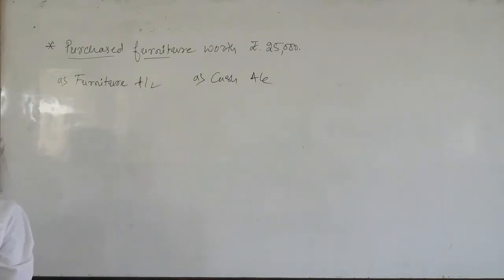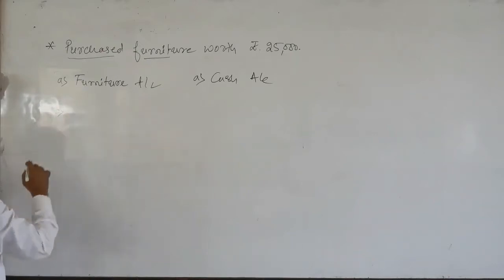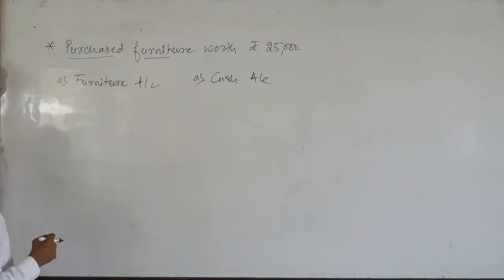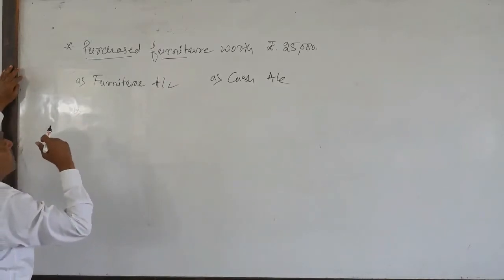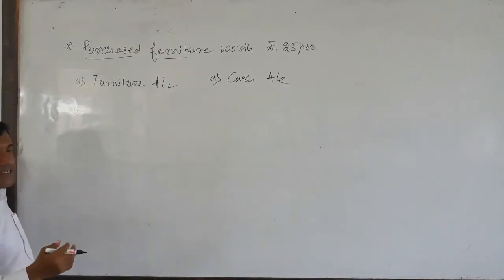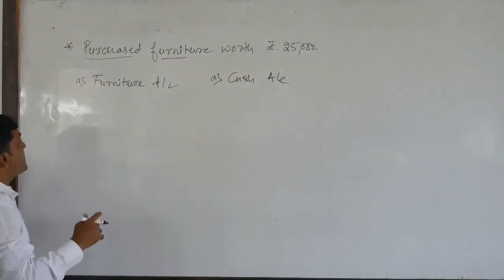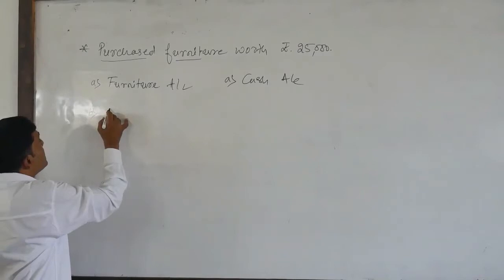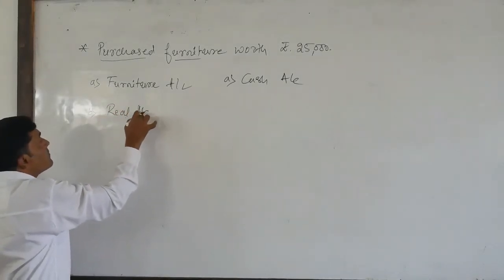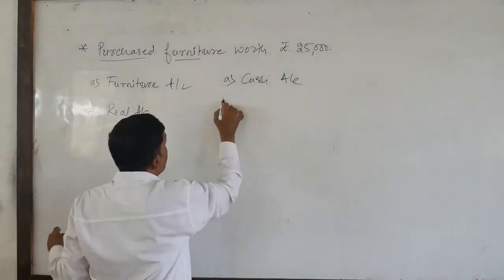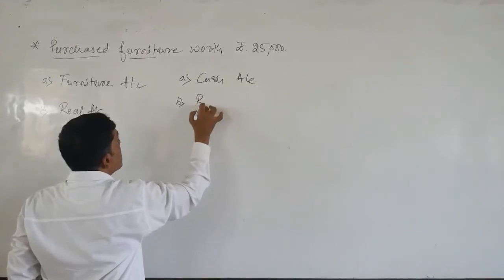This is furniture account. Look here, furniture is a tangible thing. Tangible means we can touch it, see it, hold it and use it, so it comes under real account. Similarly, as you have already studied, cash also comes under real account.